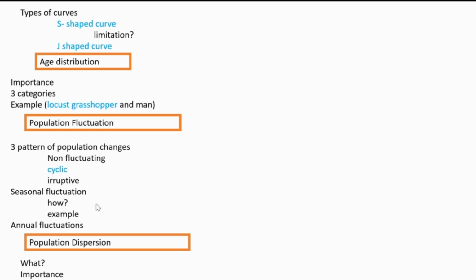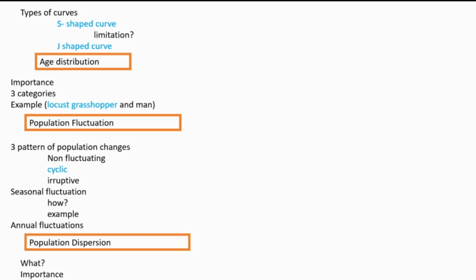Then apart from this, seasonal fluctuations also there. Seasonal means how seasonal fluctuations are happening. They are part of adaptations. How we are adapting to season based on that fluctuation. That's seasonal fluctuation. Example: mosquito and housefly. They are more only during a particular time of a year.